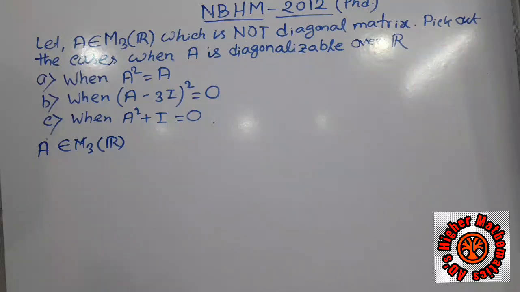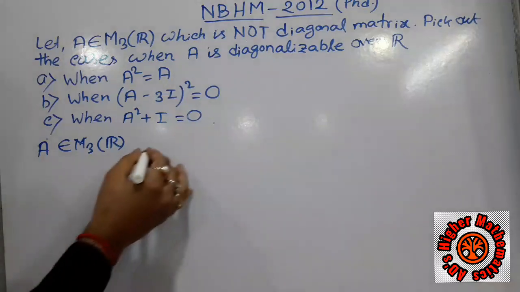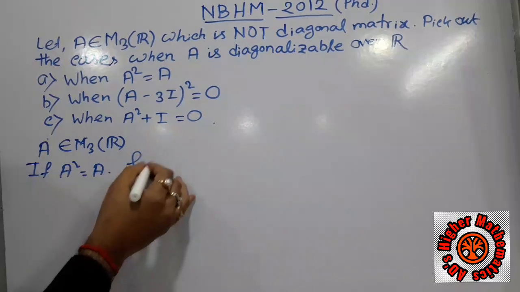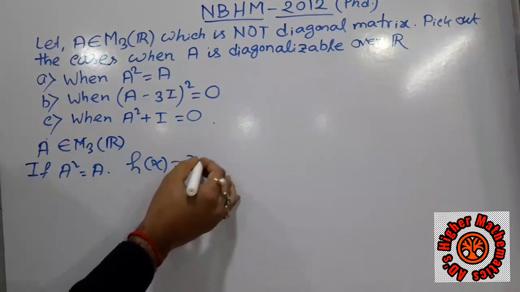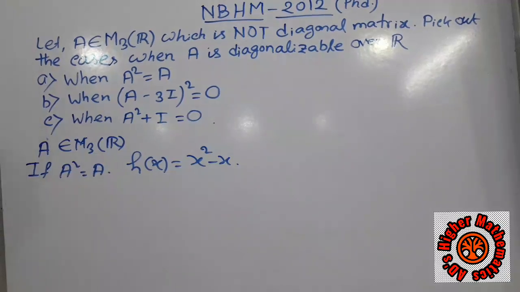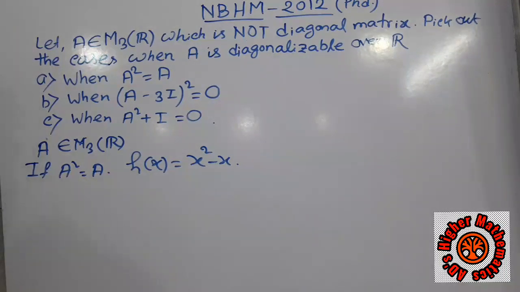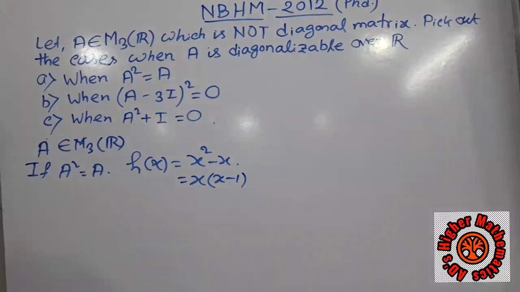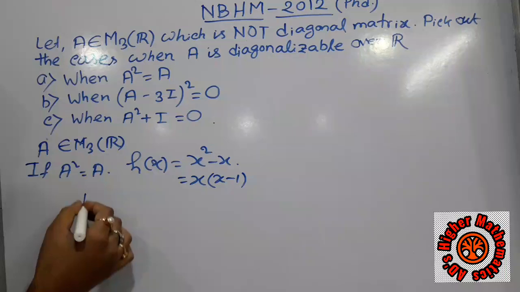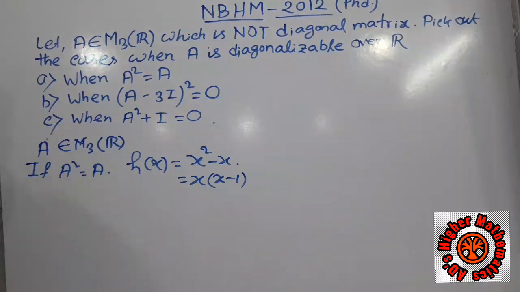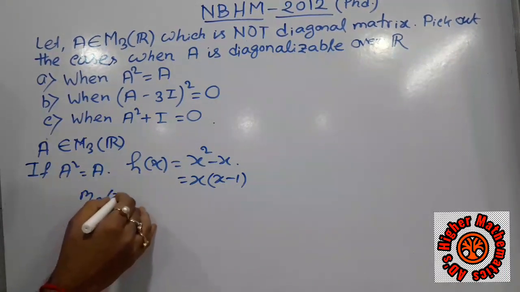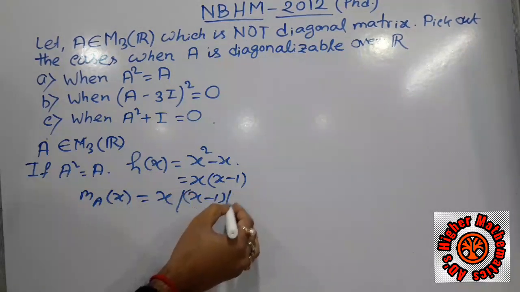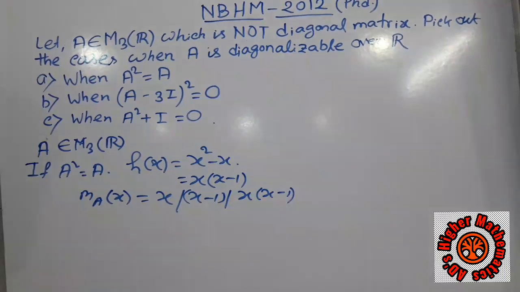First option: if A squared equals A, then we get the annihilating polynomial x squared minus x. If we factorize that, we get x into x minus 1. Now, in that case, the minimal polynomial must be either x, or x minus 1, or x into x minus 1.